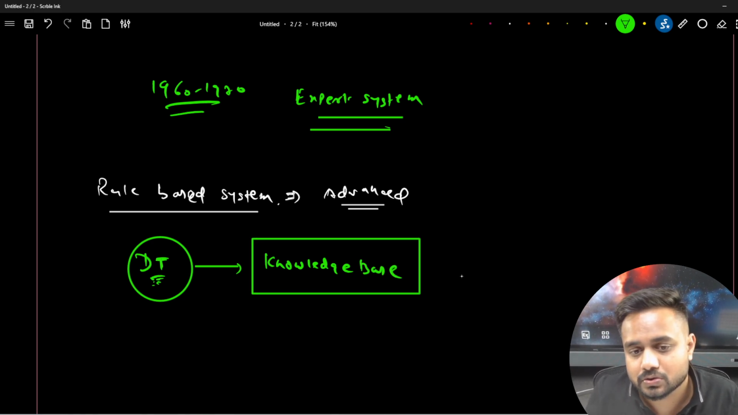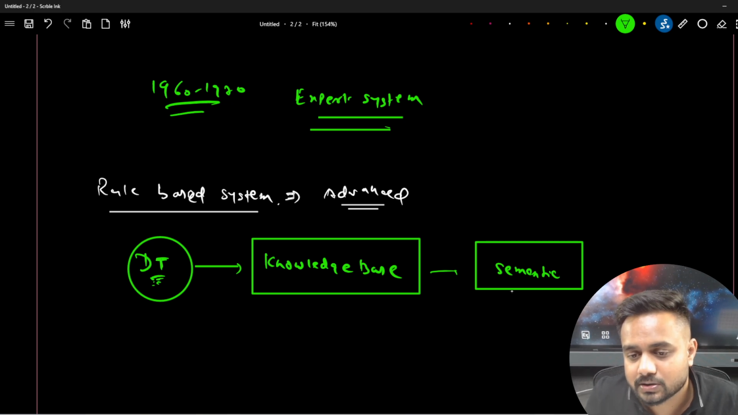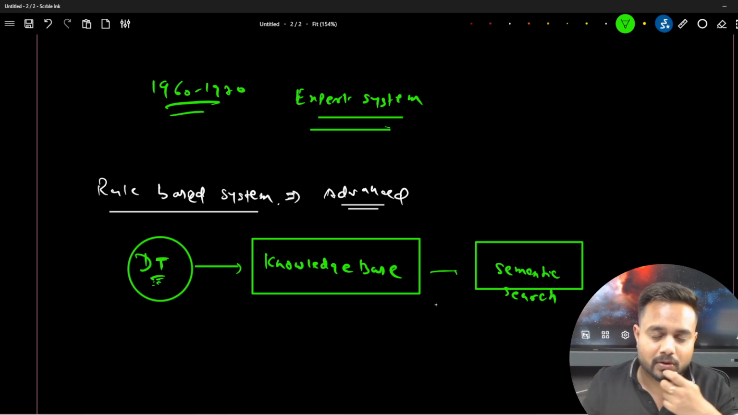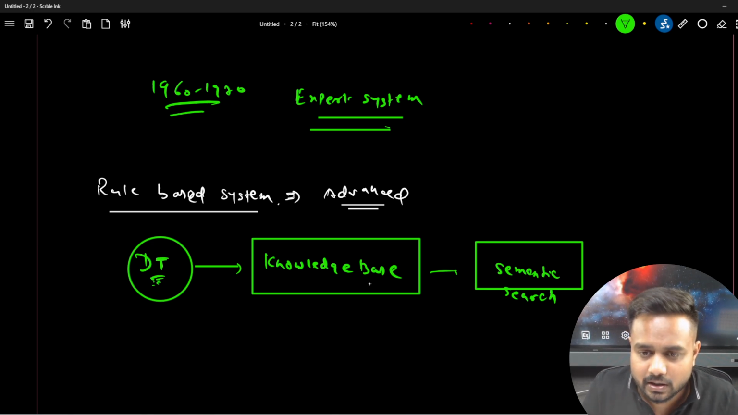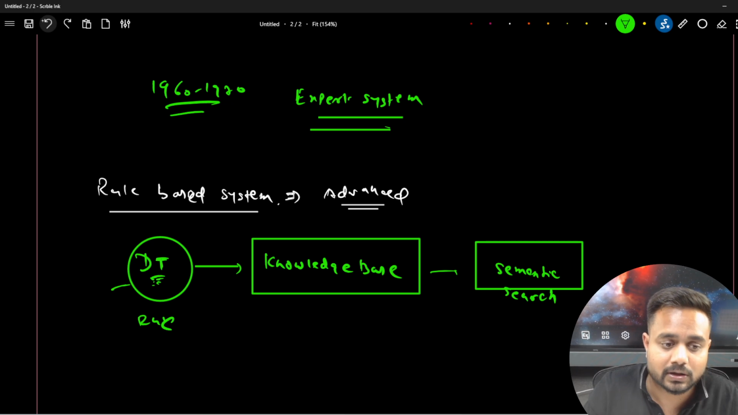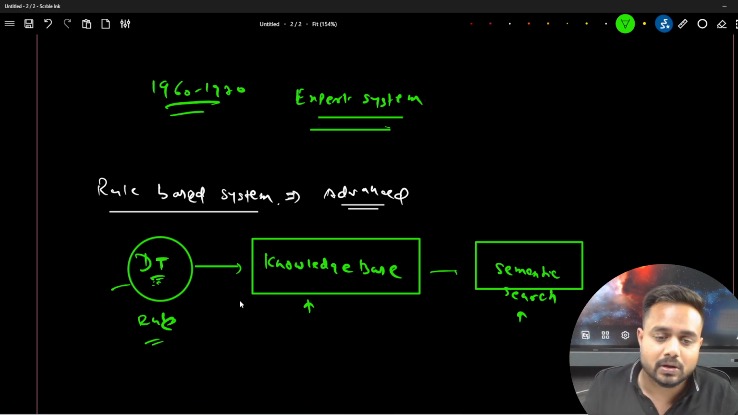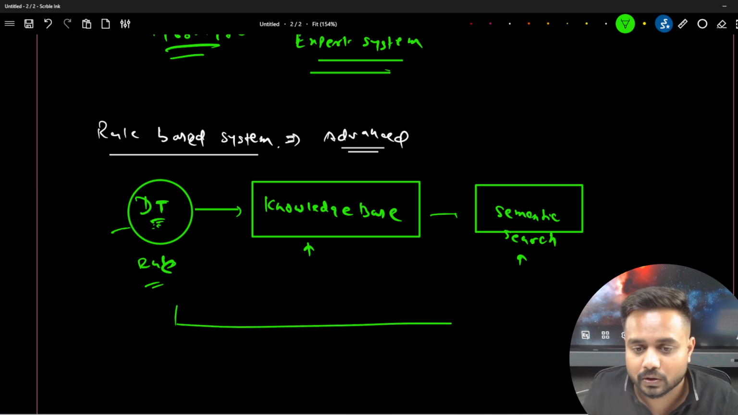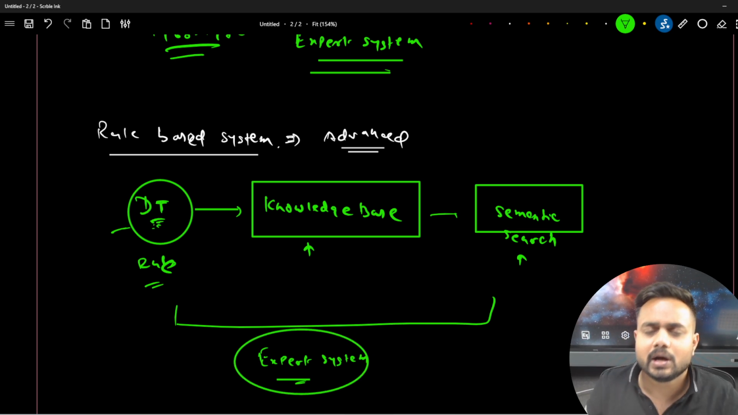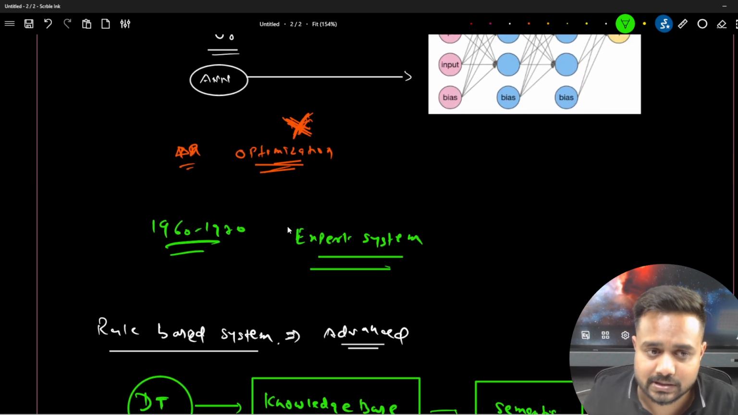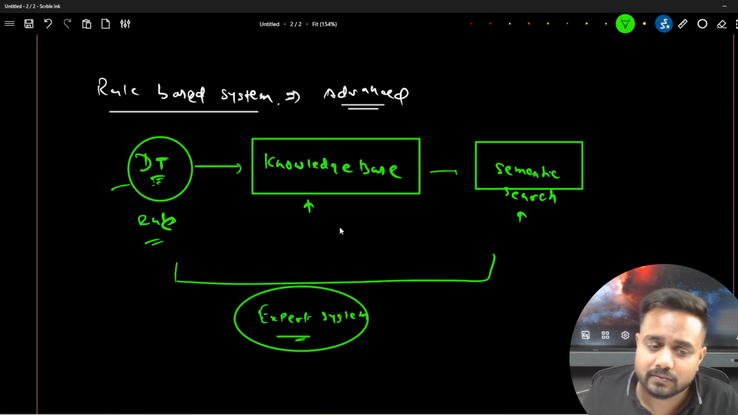They were using semantic search also. Semantic search means finding the same type of sentences, the same type of data, right? So the decision tree was there for defining the rules, and the knowledge base was there for collecting the data. Along with the semantic search, the system which we got was called the expert system. Now if someone asks you what the expert system was, I think you can clearly explain the meaning of that. It was in the history of AI itself.